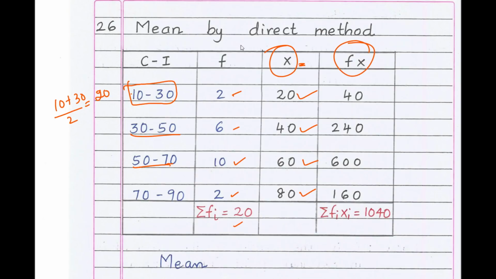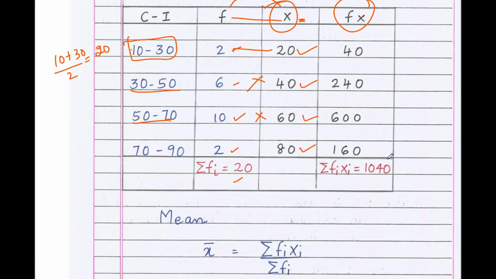Now the next step is we need to find fx. What you need to do? Just multiply f into x. 2 into 20 is 40. 6 into 40 is 240. 10 into 60 is 600. 2 into 80 is 160. Now add this sigma fx column. If you add the sigma fx column, what you get?